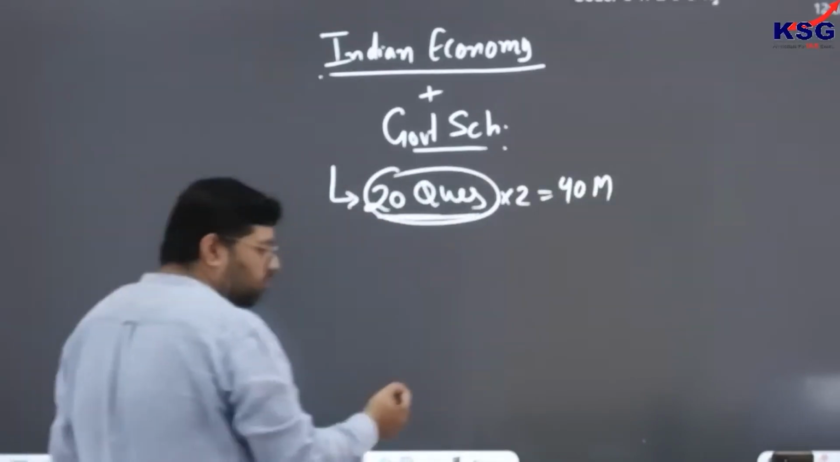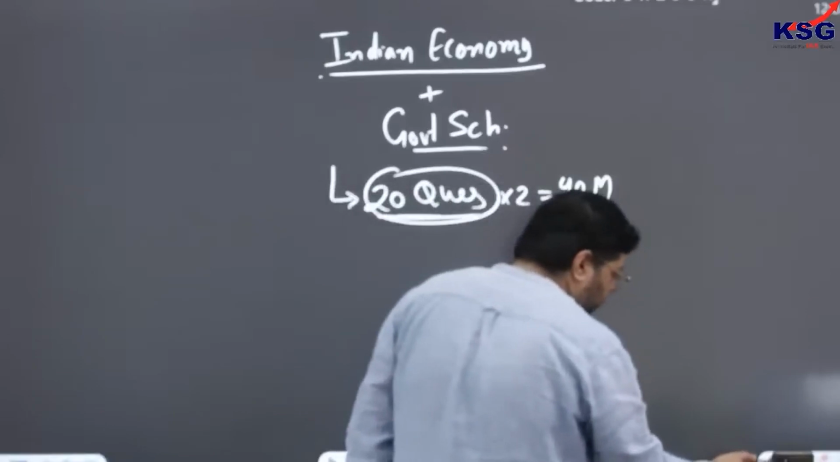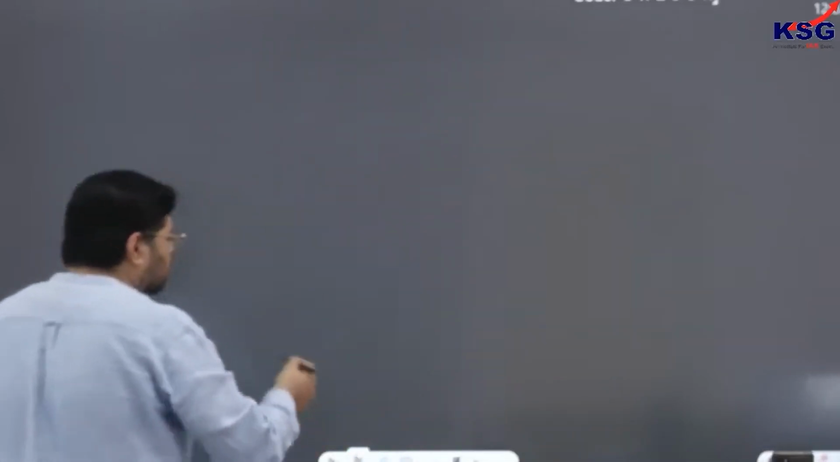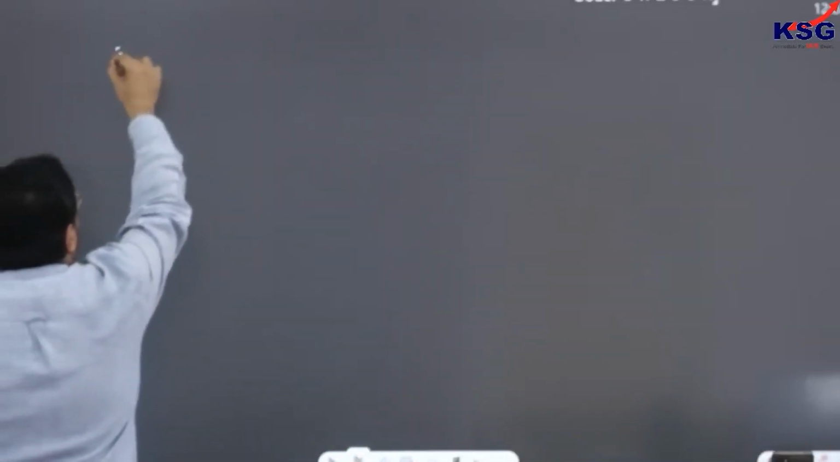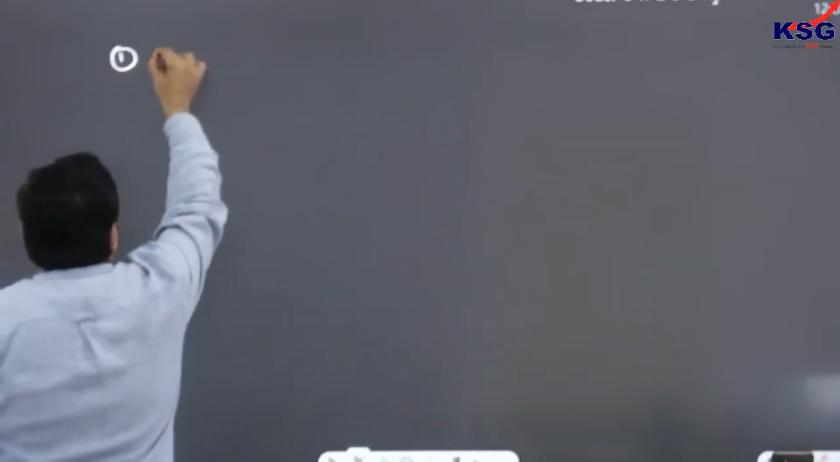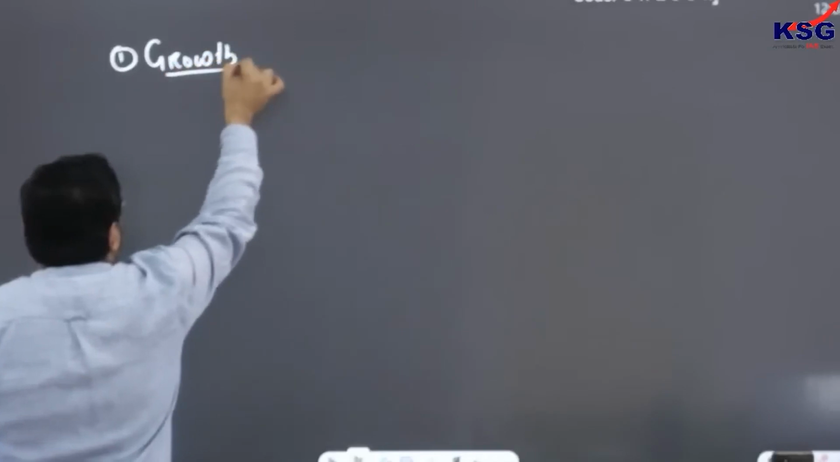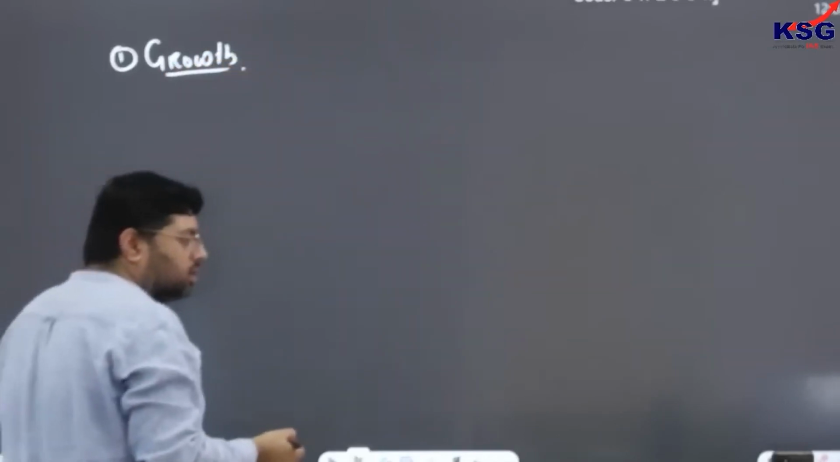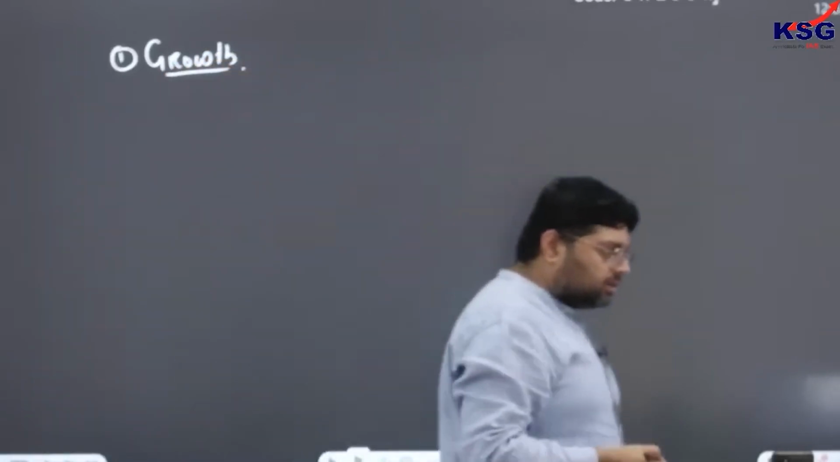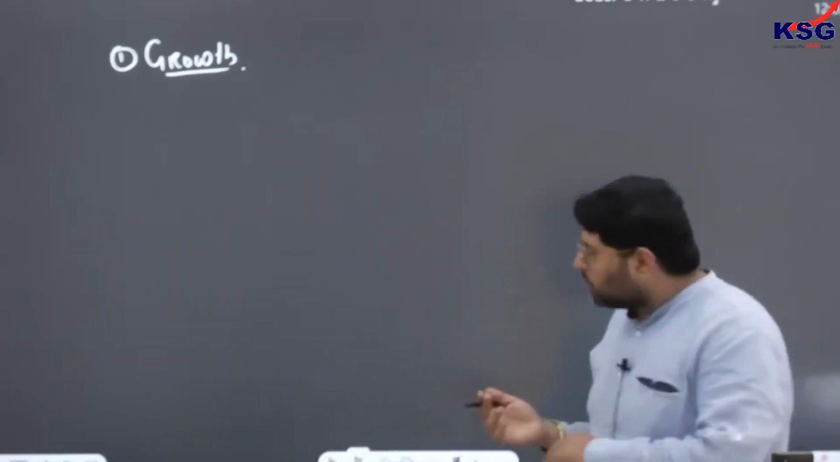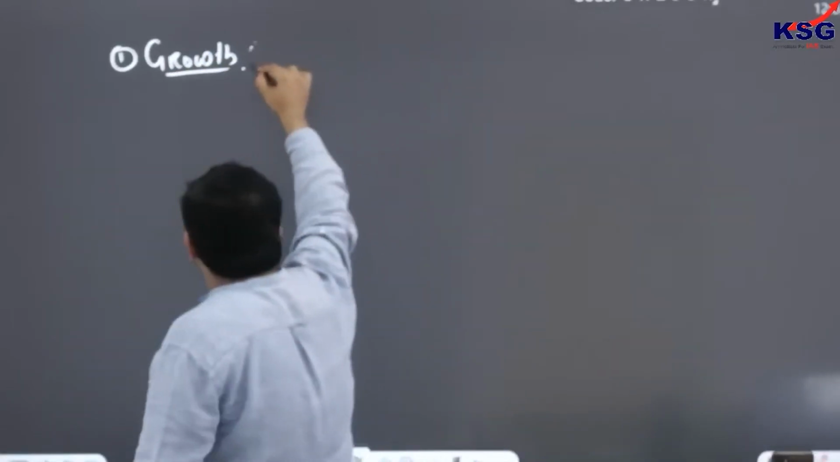Now what we are going to cover today. Number one, we are going to cover the growth topic, where we talk about GDP, GNP, all those things, or you can say national income accounting. That topic is also known by this name.